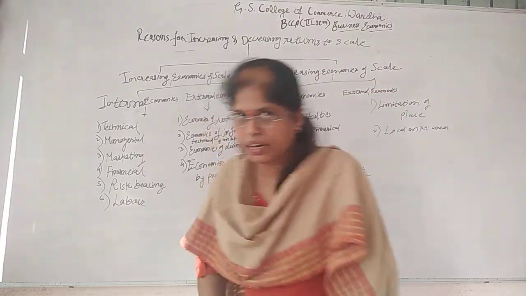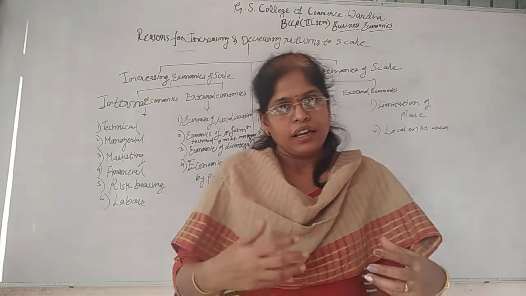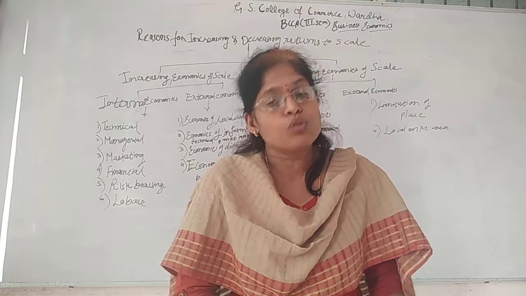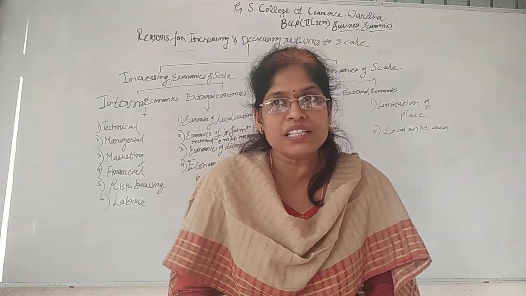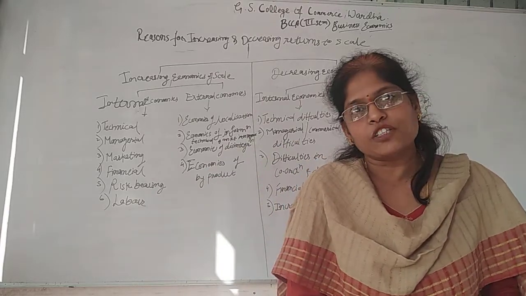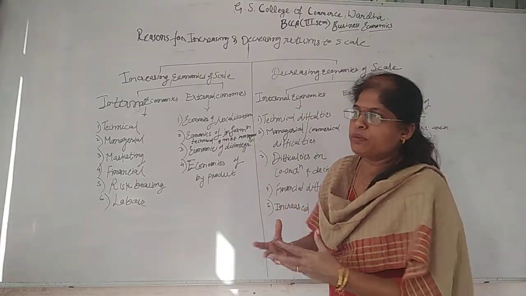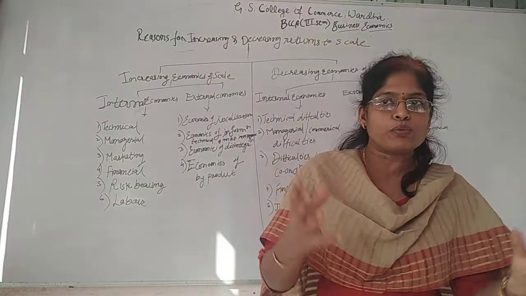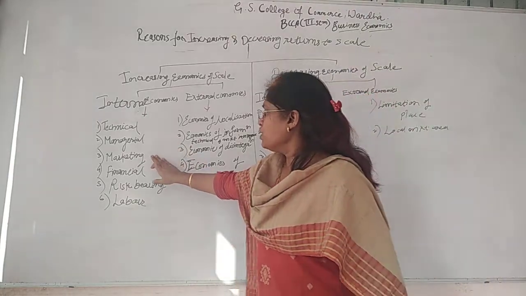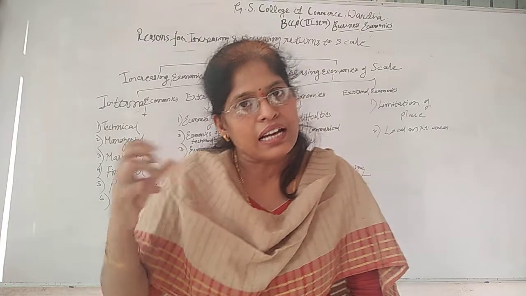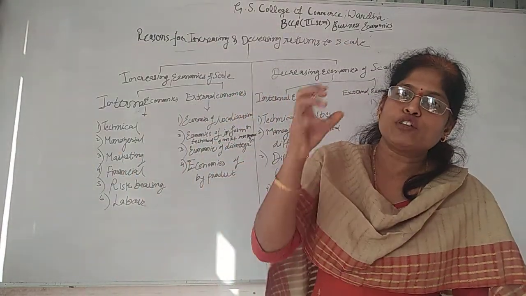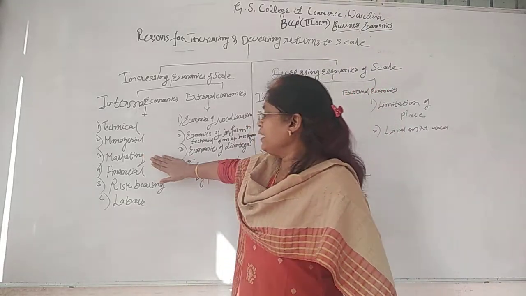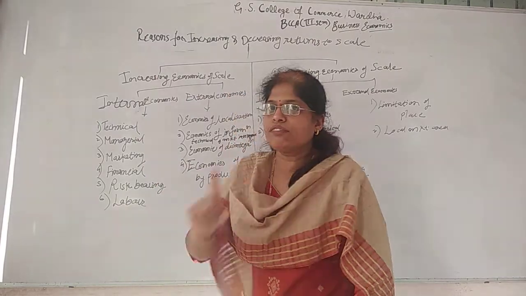Then marketing economies. Every producer has to engage himself in marketing activity. And what is that marketing activity? To sell his own product, he has to market, meaning the expenditure on advertisement. That advertisement may be on television, may be on radio. There are different media available for the producer to market his product. So if the producer is having a large scale unit, the money which he is going to spend on a small scale, the same money he is going to spend on large scale. So with every point you will find that one line is the same.